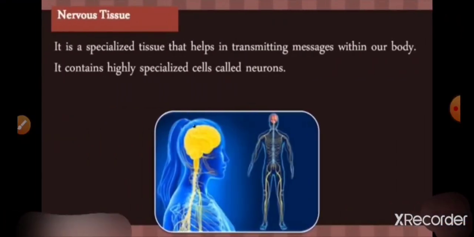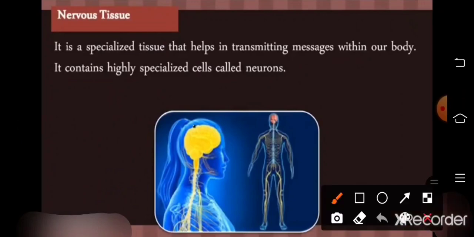Students, after completing the connective tissue, today I will discuss the nervous tissue. What is the nervous tissue? So let's start. Nervous tissue helps in the control and coordination of the body.